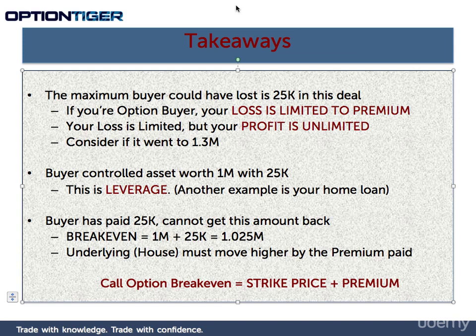The second example is leverage, and we saw that on the previous slide. So leverage is an important component of options. And another quick example is your home loan. So let's say you bought a home for $1 million and you paid $200,000 as your down payment. And 3 years later, that house was worth $1.4 million. Now, although the house increased by 40%, your return is actually 100% because you put $200,000 down payment and you got a profit of $400,000. So that's an example of leverage at work even in the real world.